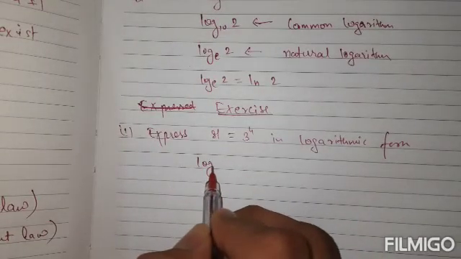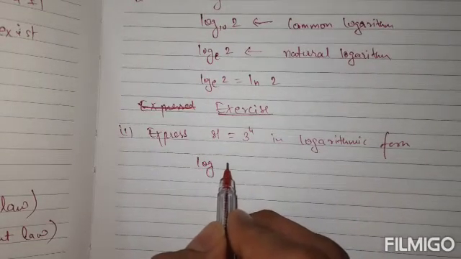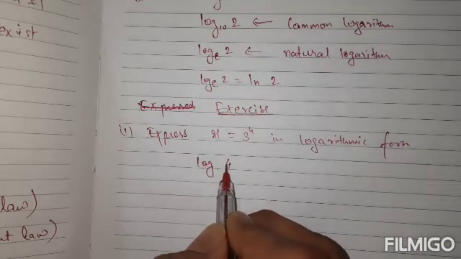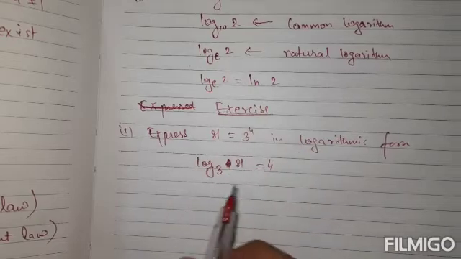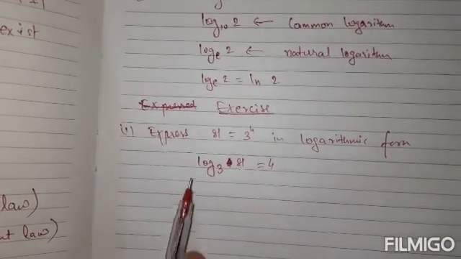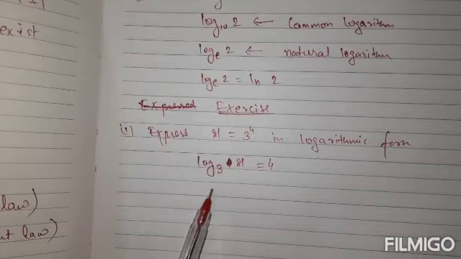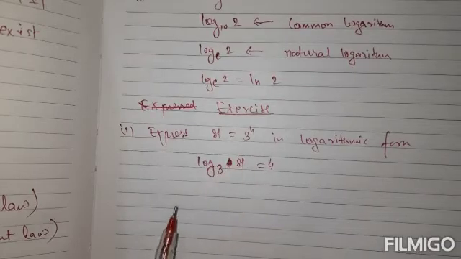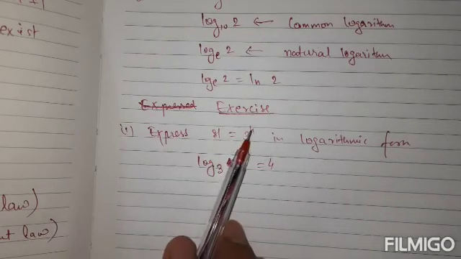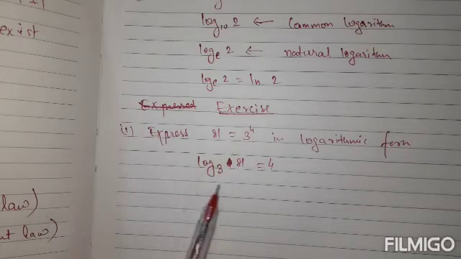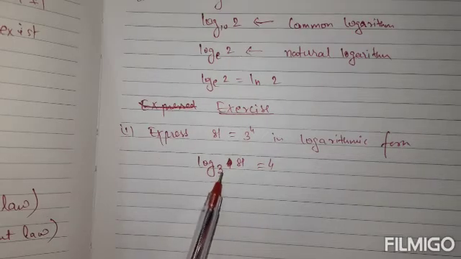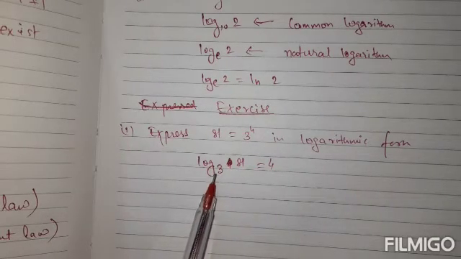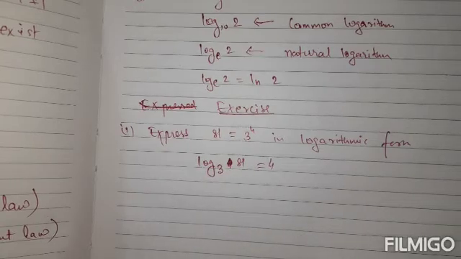It is log of 81 to the base 3 is equal to 4. Means while expressing in logarithmic form, you have to keep the base as it is. You only have to interchange 81 and 4. Here 81 will come along with log and the answer is 4. If I ask you what is log of 81 to the base 3, it means you have to find what power of 3 will give you 81. So the answer is 4.